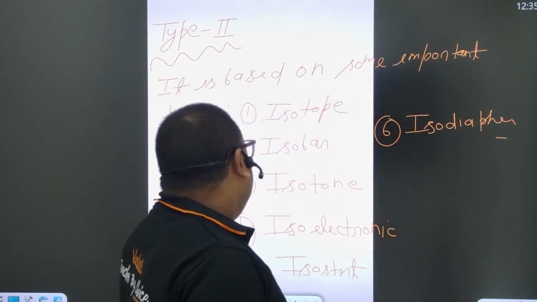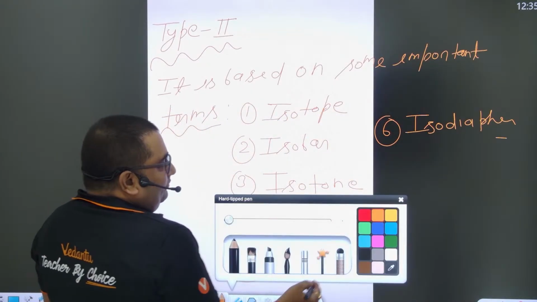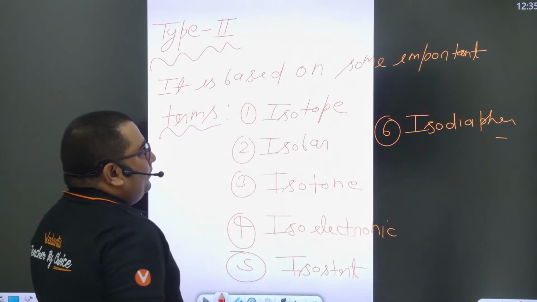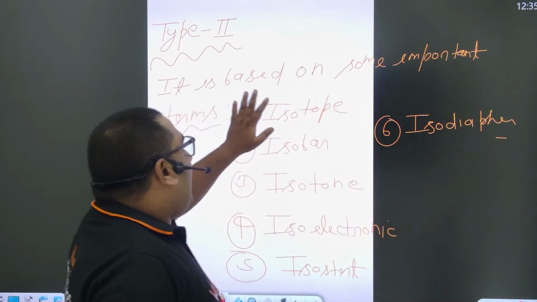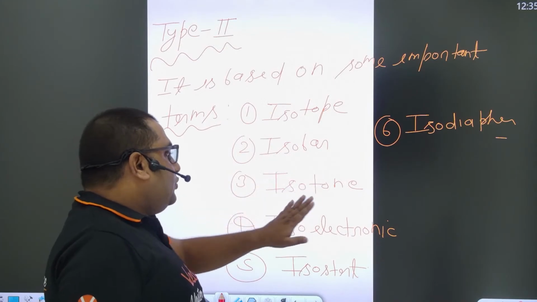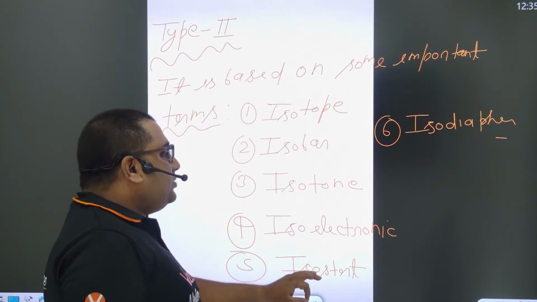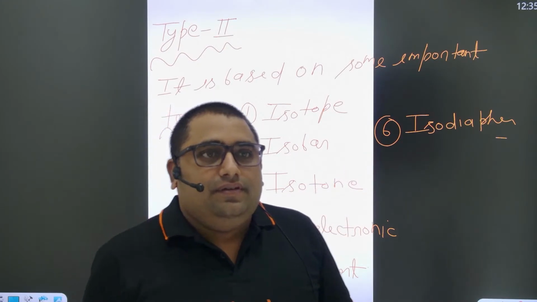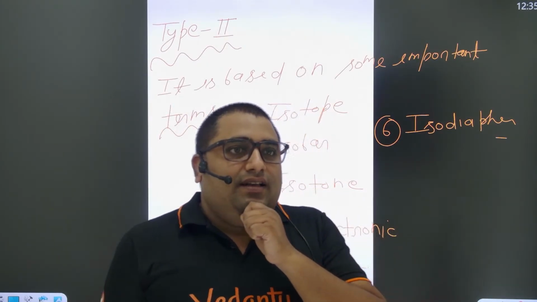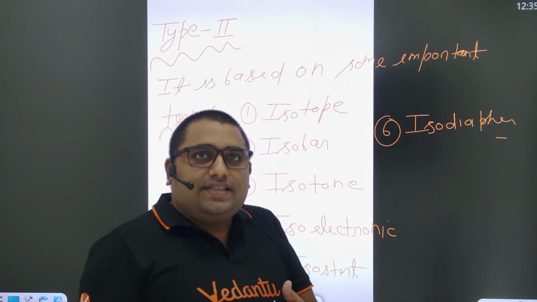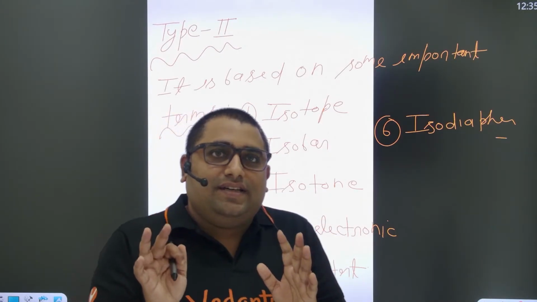Okay, so all of you getting these terms? All of you aware of these terms? Isotope, isobar, isotone, isoelectronic, isostat, and isodiapher. Please reply in the chat box. Otherwise, first I will revise these terms and then I will take the question, right?